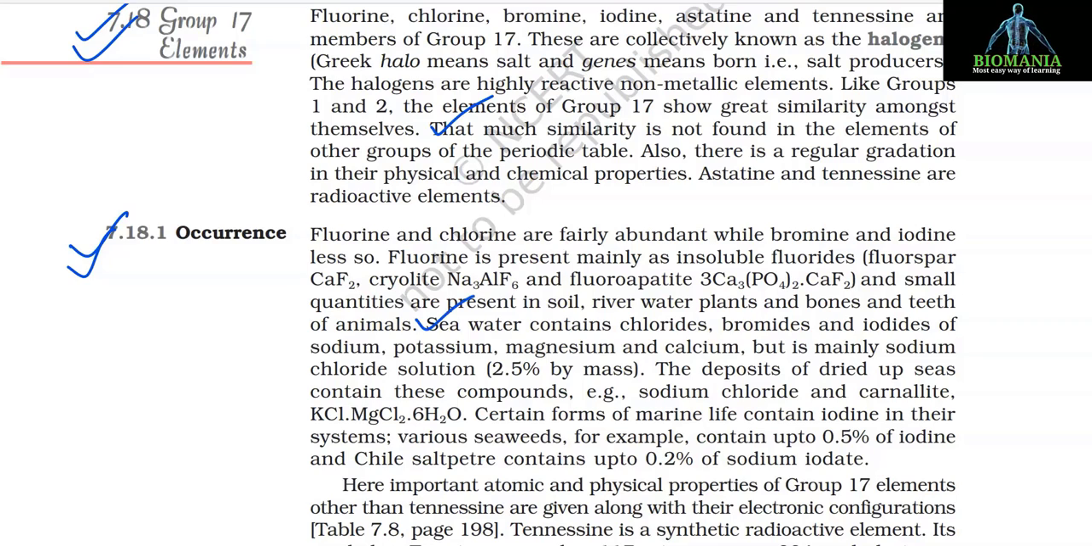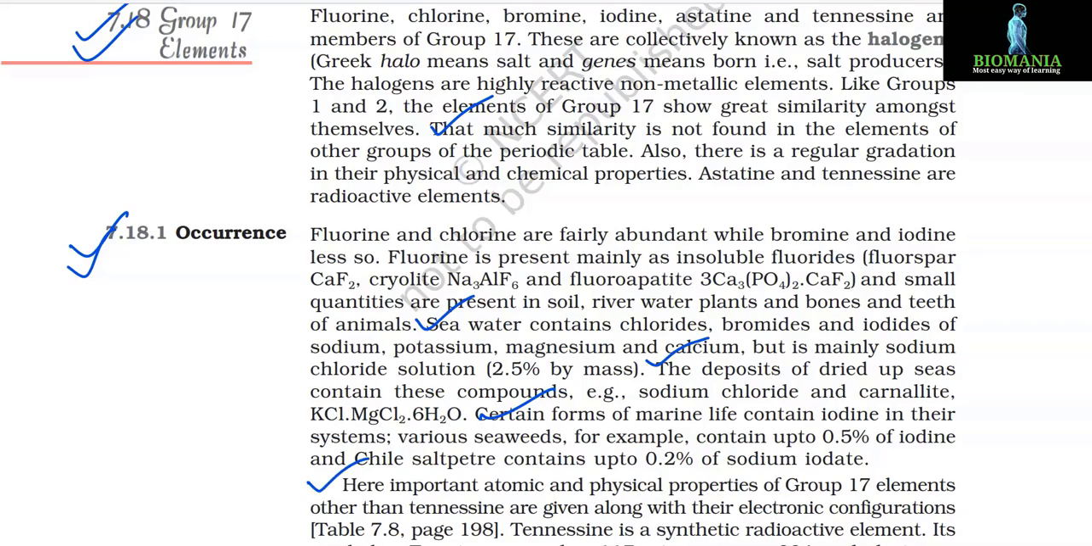Seawater contains chlorides, bromides and iodides of sodium, potassium, magnesium and calcium, but is mainly sodium chloride solution, 2.5% by mass. The deposits of dried up seas contain these compounds, for example sodium chloride and carnallite, that is KCl·MgCl2·6H2O. Certain forms of marine life contain iodine in their systems. Various seaweeds, for example, contain up to 0.5% of iodine, and Chile saltpetre contains up to 0.2% of sodium iodate.